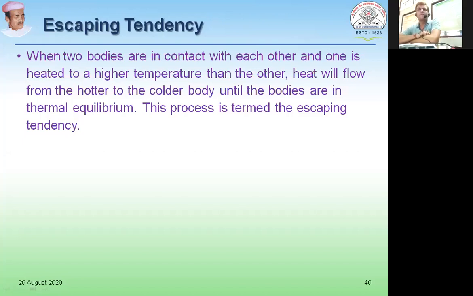When two bodies are in contact with each other and one is heated to a higher temperature than the other, heat will flow from the hotter to the colder body until the bodies are in thermal equilibrium. This process is termed the escaping tendency. You must have observed this kind of thing: when one hot body is kept in contact with another body which is not heated, the transfer of heat takes place from the hotter body to the colder body, and this happens till equilibrium is reached.